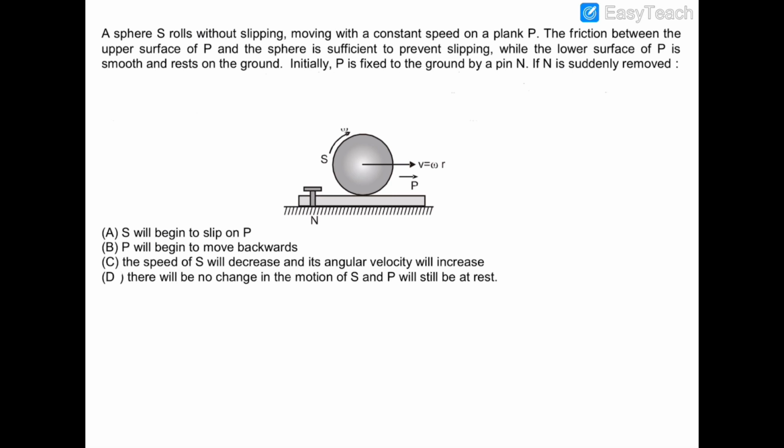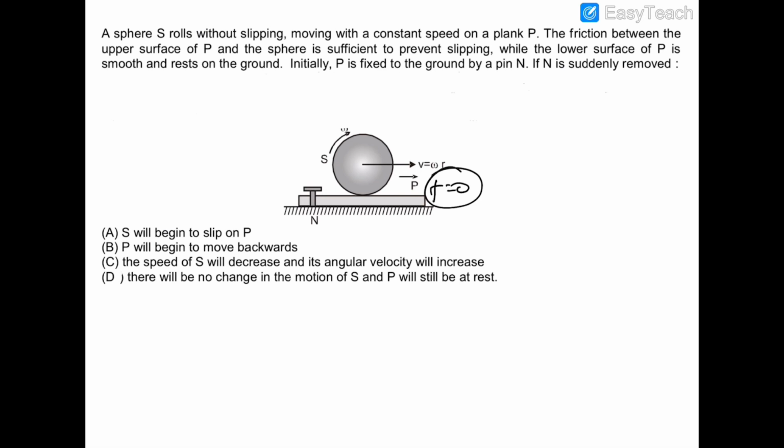So obviously we know that if the sphere is already in the state of pure rolling, and there is no other external force acting on this sphere which is hampering its state of pure rolling, then there is no need of friction to act on this sphere, and therefore no friction will be acting on this sphere. And if there is no friction acting on the sphere by the plank, then there will be no friction acting on the plank by the sphere.